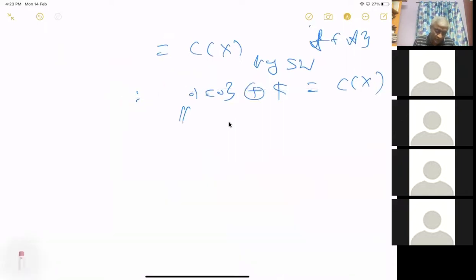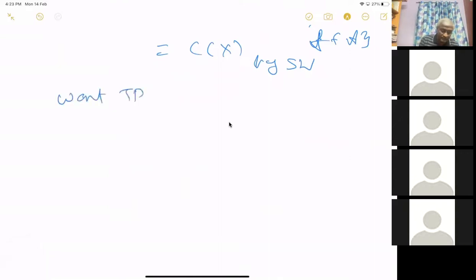I have to prove this. Let me write it again. I want to prove A is equal to all those f such that f of x naught equals 0. I have chosen an x naught such that f of x naught equals 0 for all f in A. I want to choose that A looks like this.